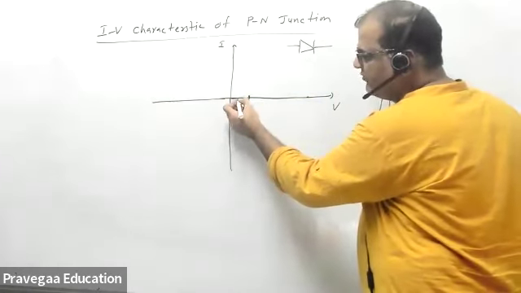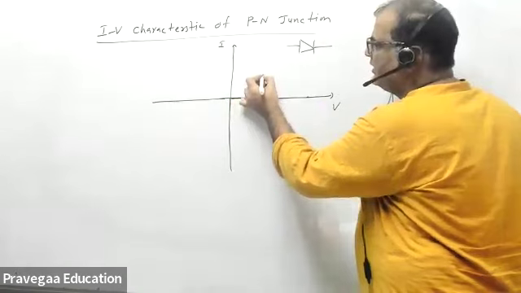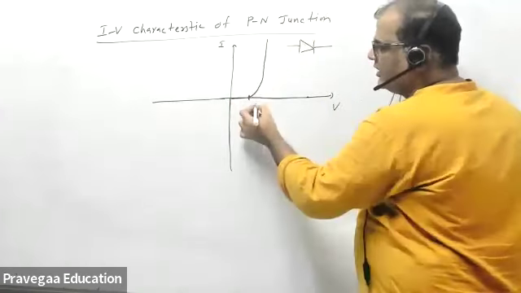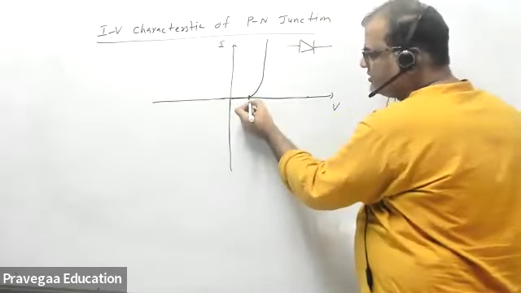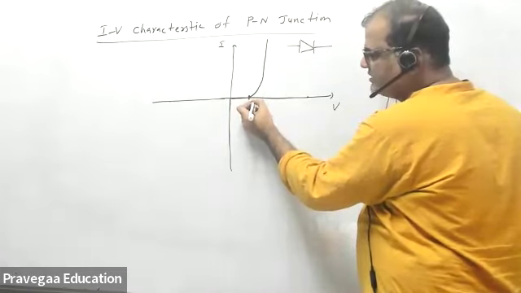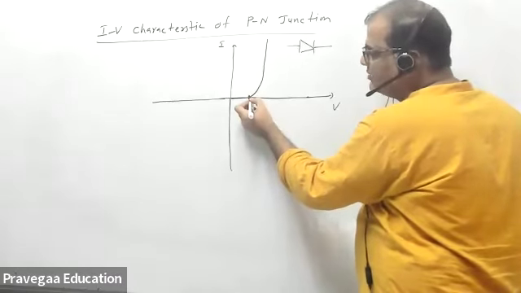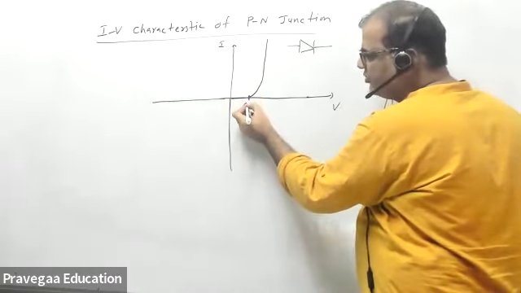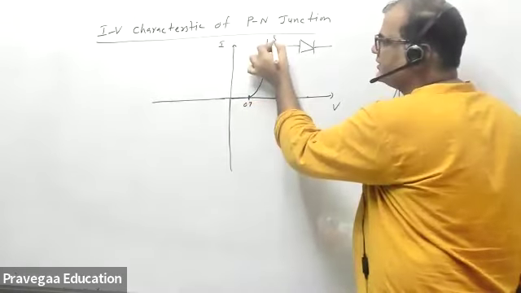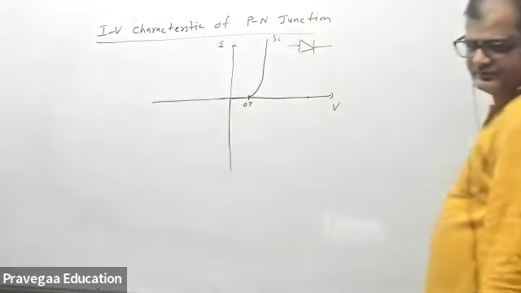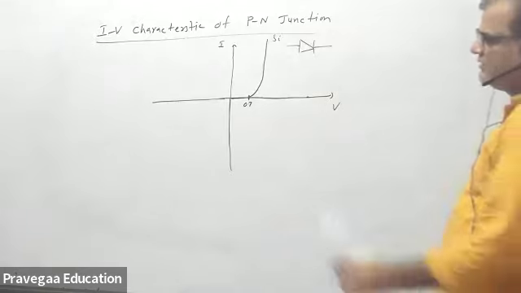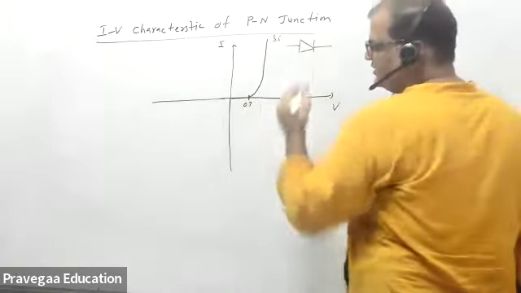VBI is a variable that varies a little bit, but we can assume it is a constant, starting from 0.7 volt for silicon. And then current will exponentially increase.